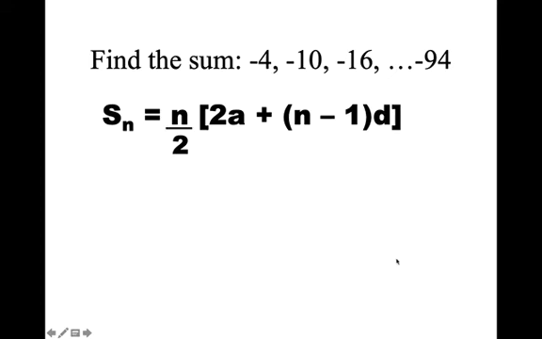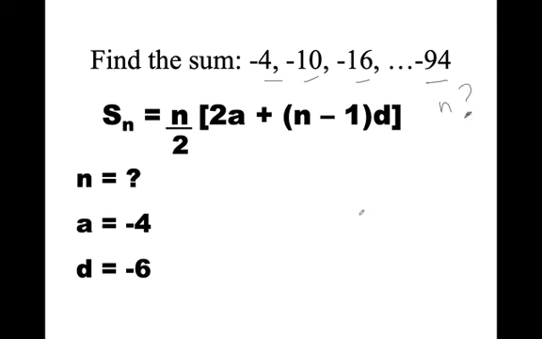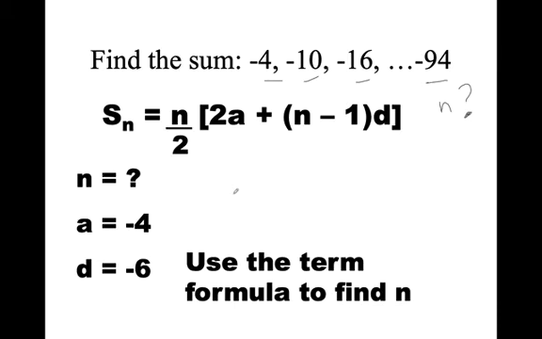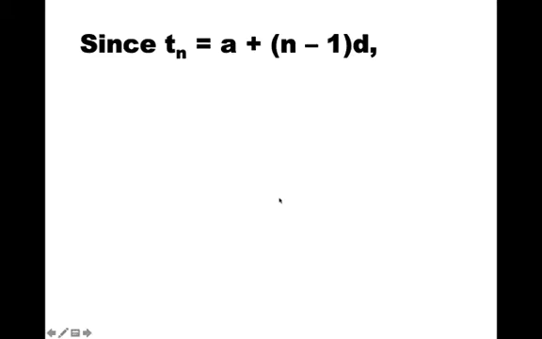Now, being asked to find the sum of this arithmetic sequence, I have the first term, the second term, the third term, and I have the last term. So the problem here is I don't know what n is. So I could plug in the -4 and plug in the -6, but n is a question mark. But that's okay. I know how to use the term formula to figure out n. So we have to actually use 2 formulas in this question.